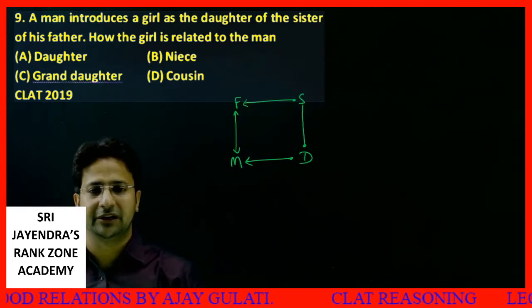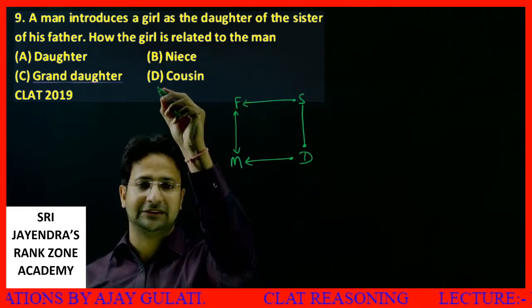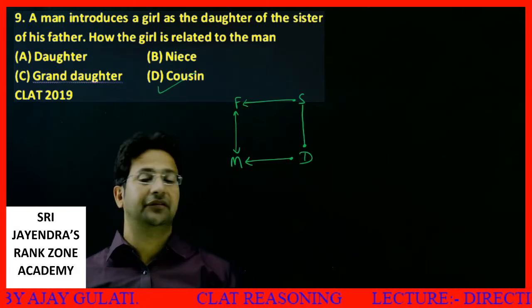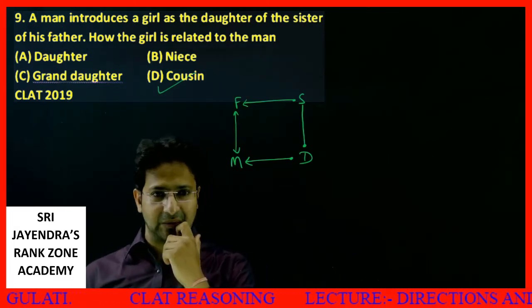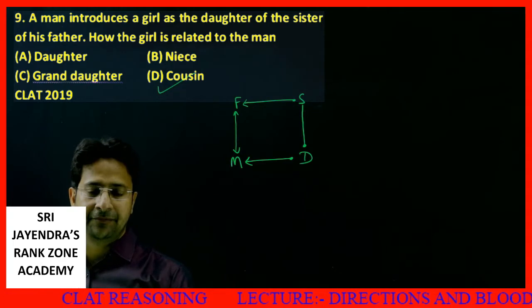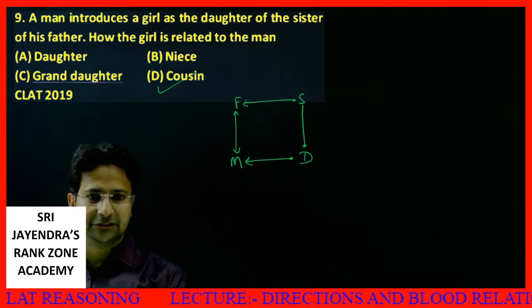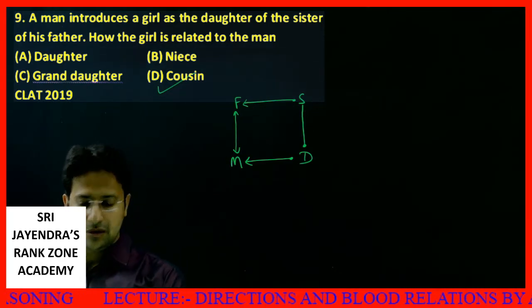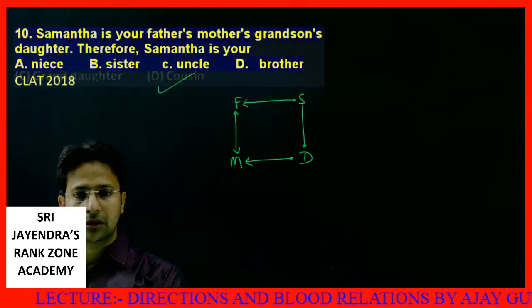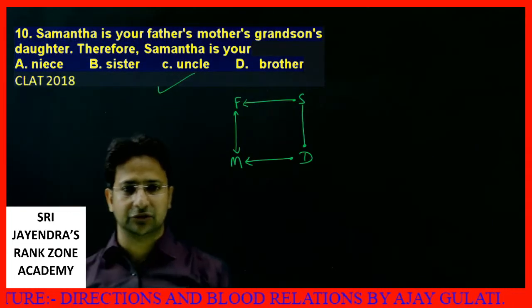This lady is my cousin. How is the girl related to the man? So the girl is related to the man as the cousin. This is the answer. The girl is related to the man as his cousin. Let's move to the next question, dear students. So you have this next question.